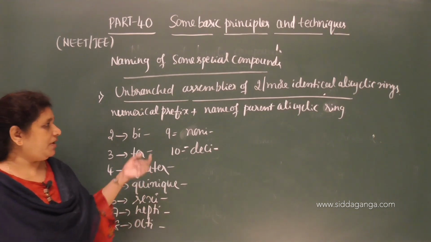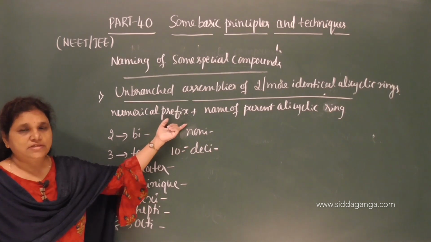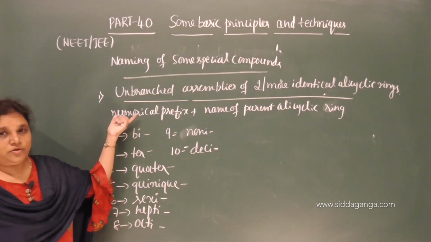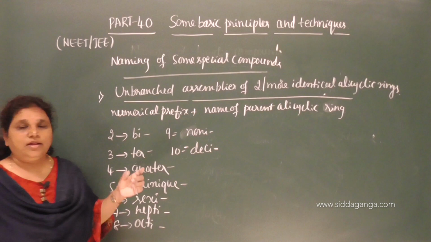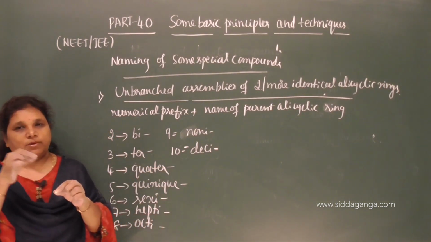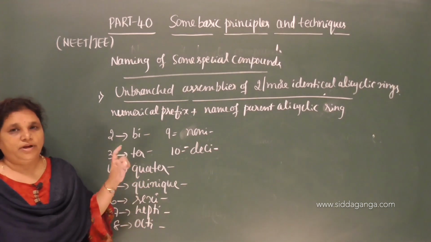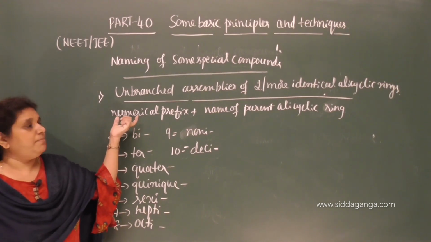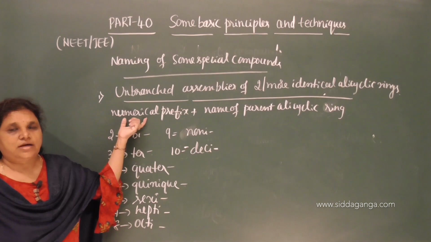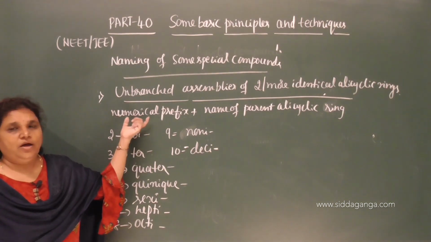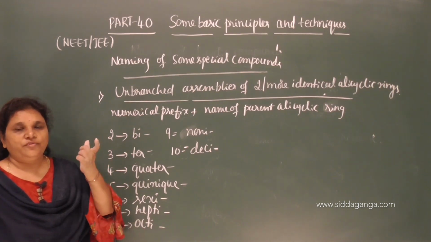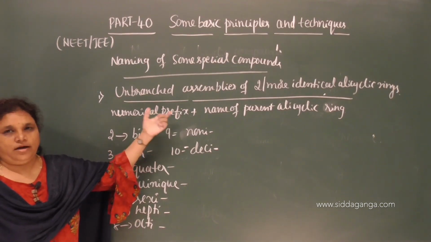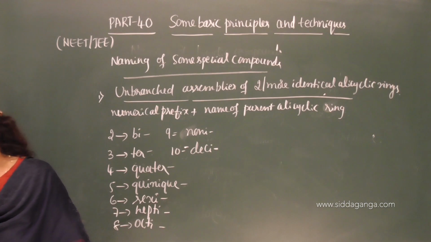So let me give the example here, but while giving the numerical prefixes, you need to mention the position of the locants. So you need to specify the locants through which the rings are joined. From which carbon to which carbon they are joined, which ring to which ring, those bridge carbon atoms of 2 rings or 3 rings or 4 rings you need to specify by using the locants. How are they bridged? Through which carbon they are bridged, that we need to specify before the numerical prefix. Okay. Now let me give the example for this.